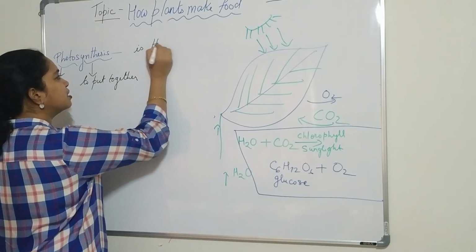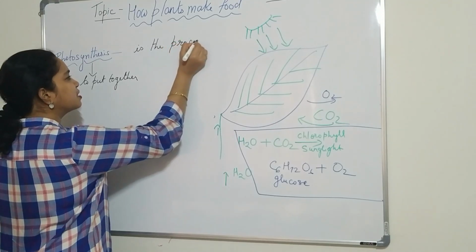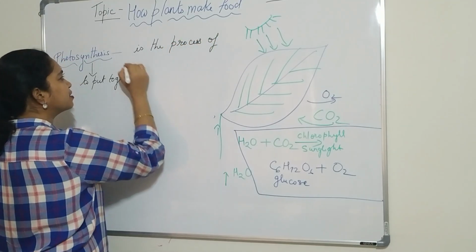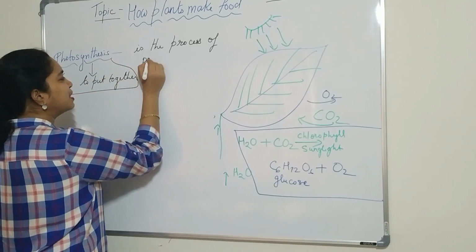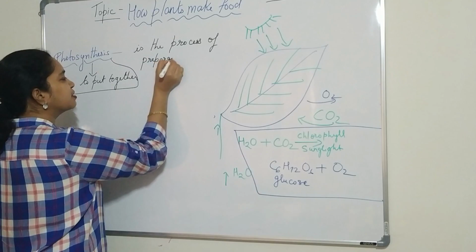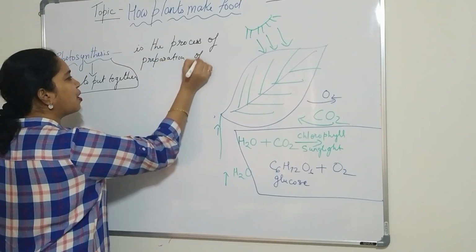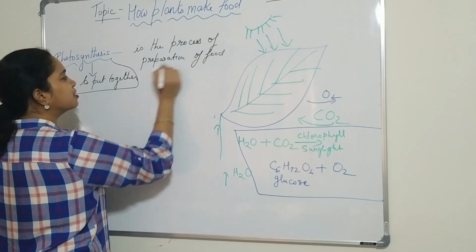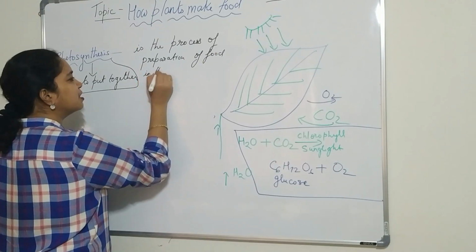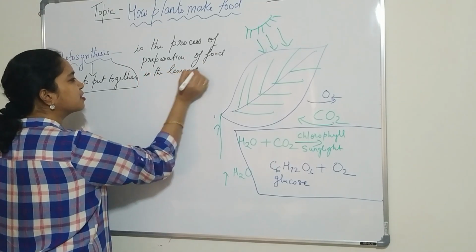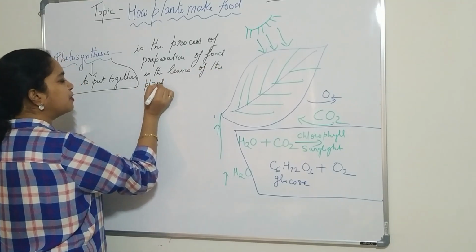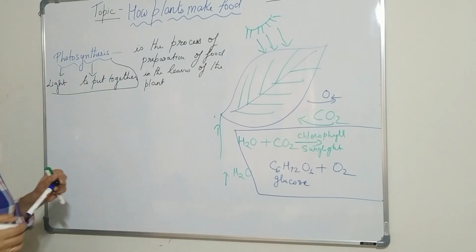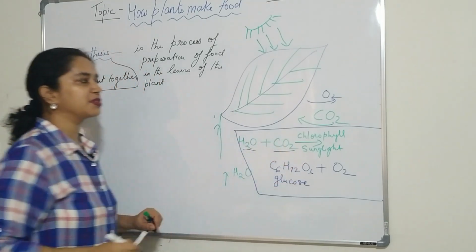Photosynthesis is the process of preparation of food in the leaves of the plant, in which they use ingredients like water and carbon dioxide.